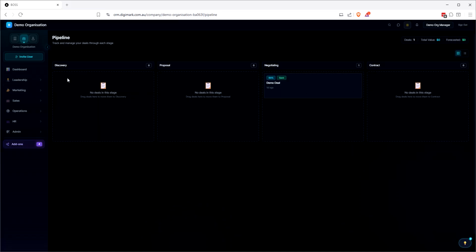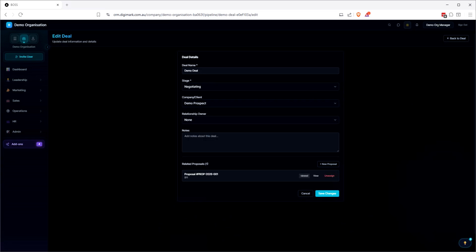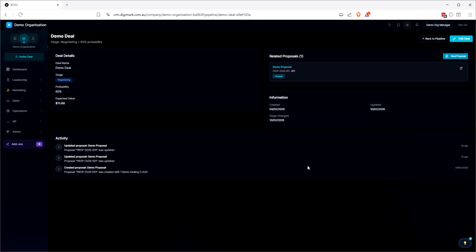So we've got a demo deal in here. We've got discovery, proposal, negotiation, contract. We've got a deal value up here as well. So at the moment, I haven't really put in any financials for this particular deal, but if we did go in, actually, I don't think that this one is complete yet, so we'll come back to that, but oh, never mind. So yeah, it is attached to this here, this proposal. I'll show you proposals shortly.